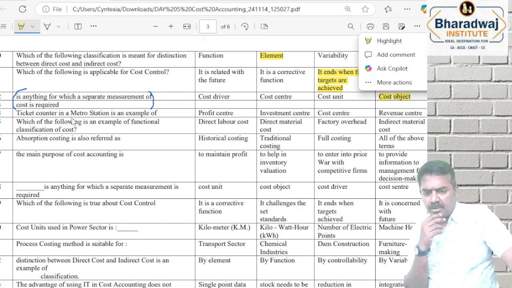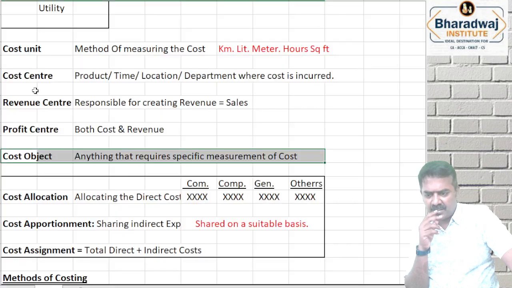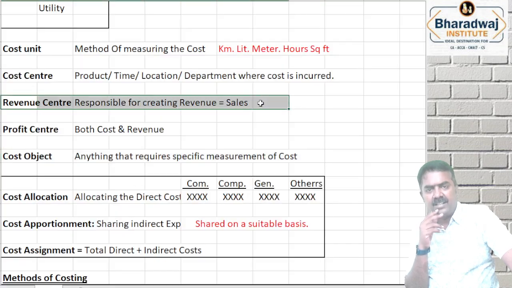Ticket counter in metro stations. What does the ticket counter do? They sell and collect the money, right? Revenue center. That is what we had seen. Responsible for creating revenue or sales.